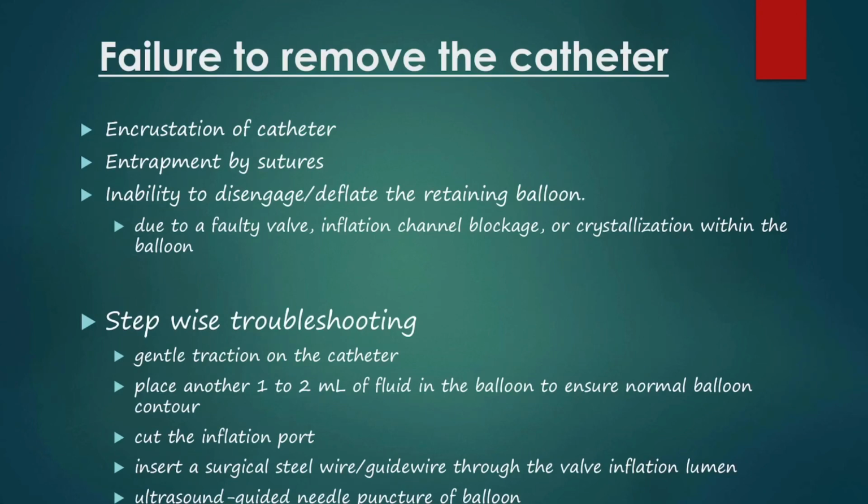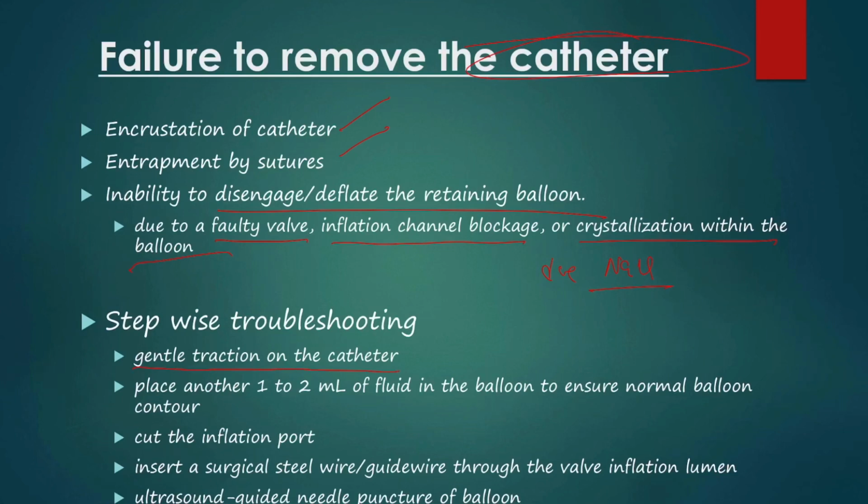Sometimes we fail to remove the Foley's catheter. Reasons behind the failure to remove Foley's catheters are incrustation over the catheter, entrapment by sutures, and inability to disengage or deflate the retaining balloon. This might be due to a faulty valve, inflation channel blockage, or crystallization within the balloon due to use of sodium chloride. How to troubleshoot this problem step by step?